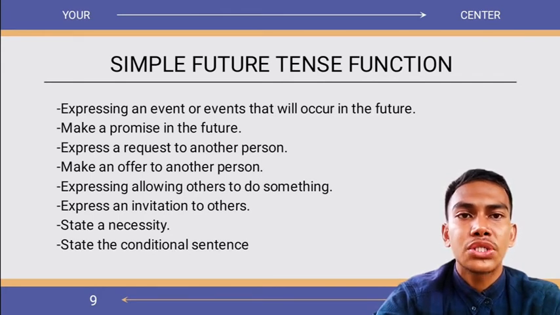Make an offer to another person. Example of sentence: will you sit down by my side? In Indonesia, maukah Anda duduk di sebelah saya? Expressing allowing others to do something. Example of sentence: will you come in, please? In Indonesia, silakan masuk. Will you sit down here, please? In Indonesia, silakan duduk di sini.